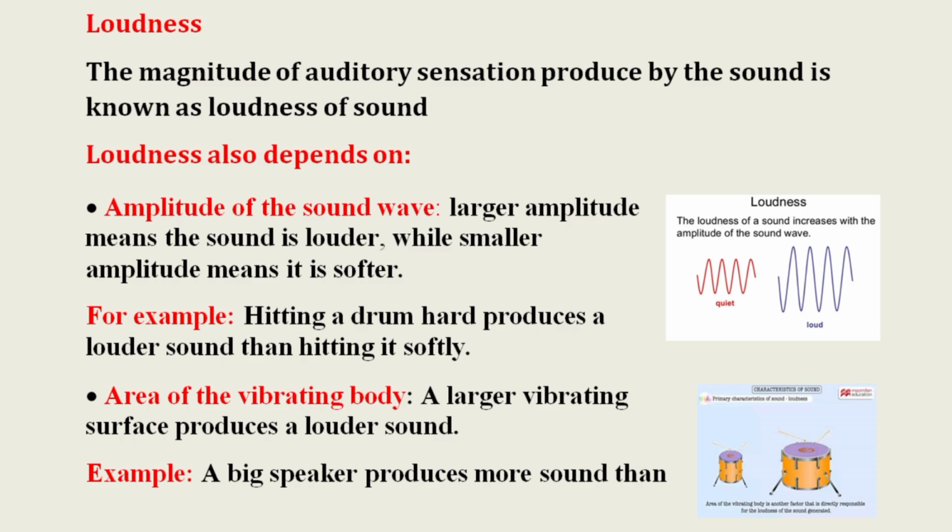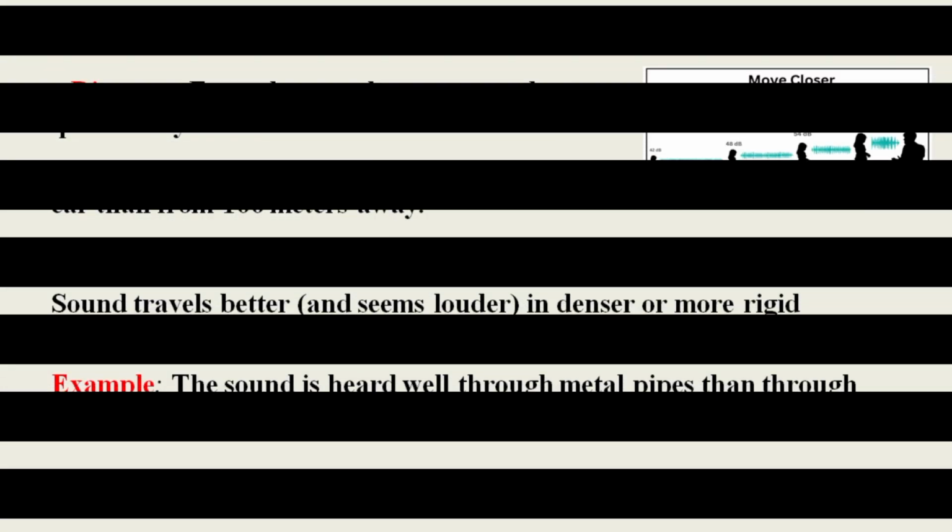Area of the vibrating body. A larger vibrating surface produces a louder sound. For example, a big speaker produces more sound than a small one, or a big drum produces more sound than a small drum, as shown in the figure.